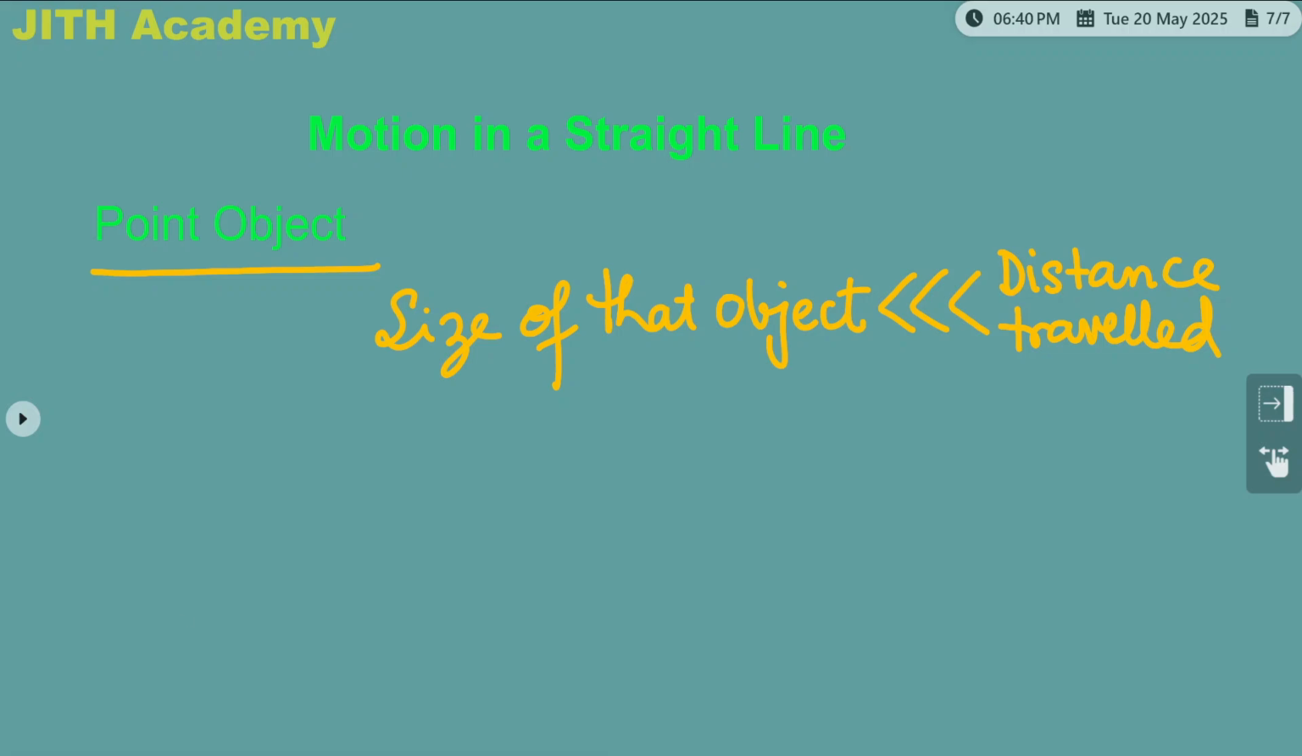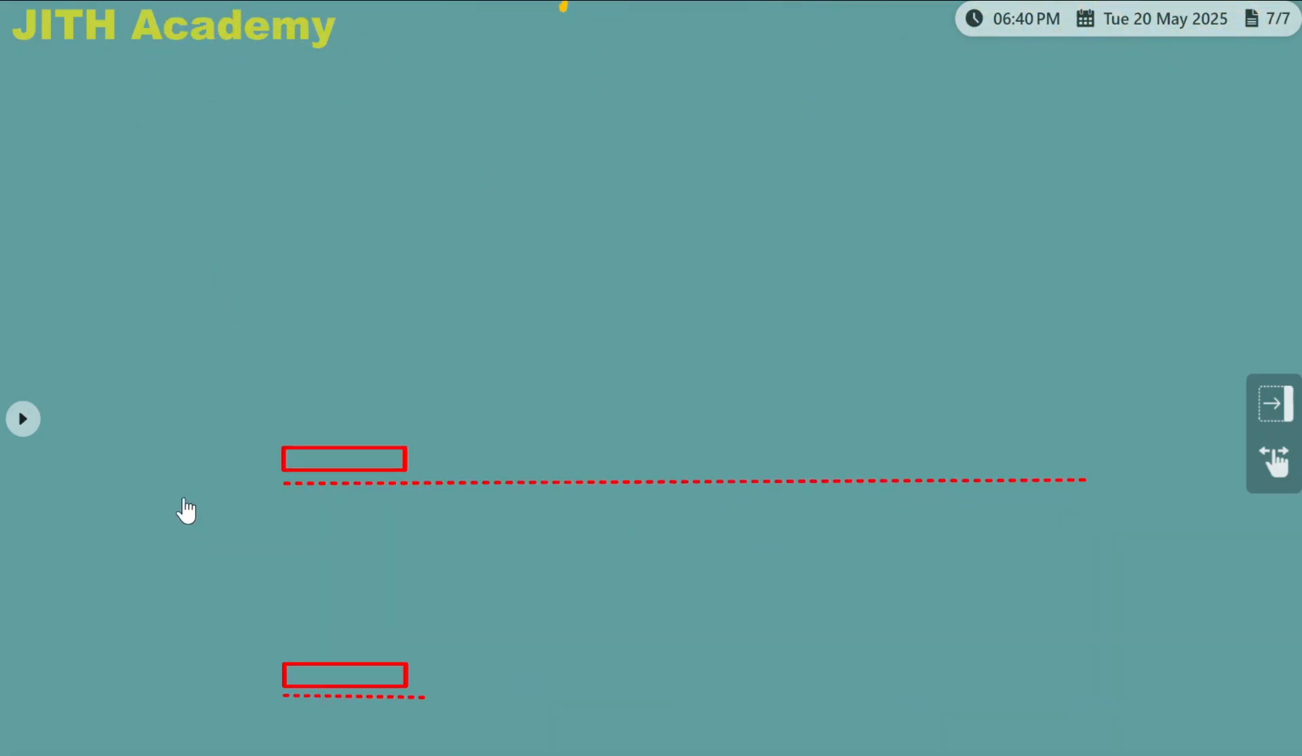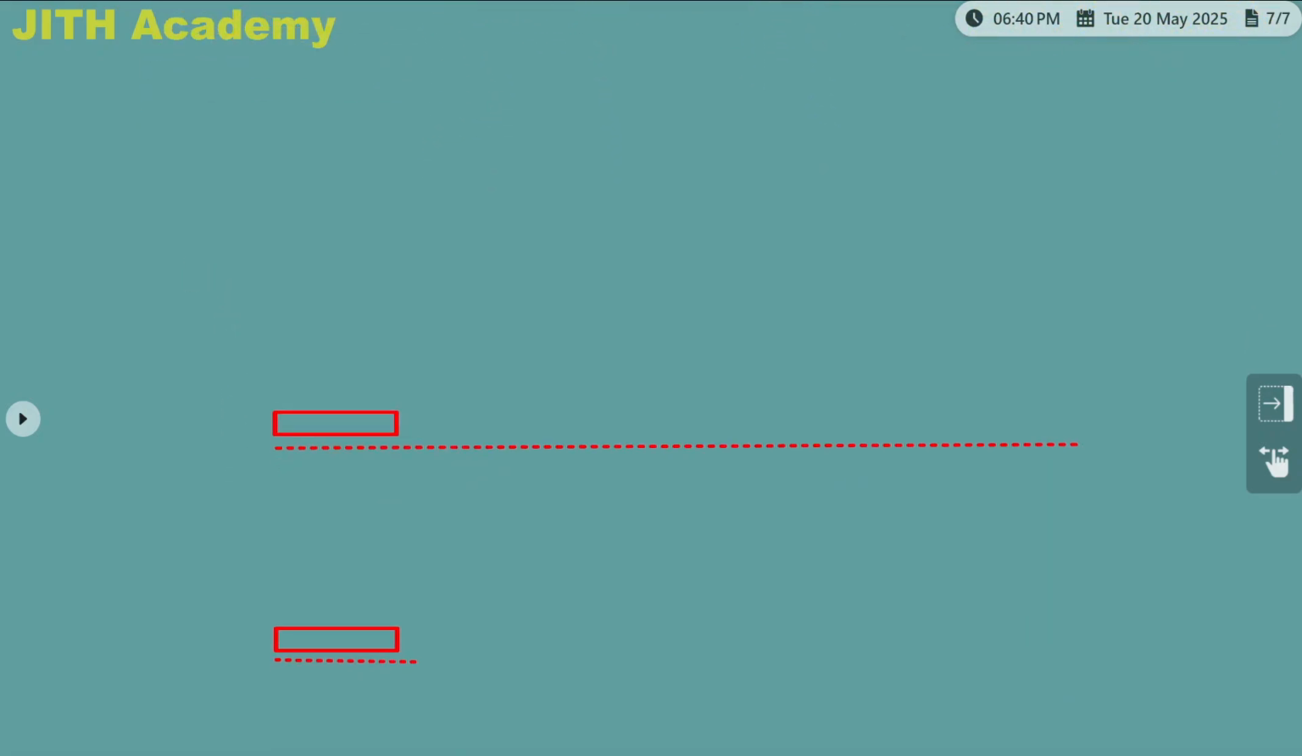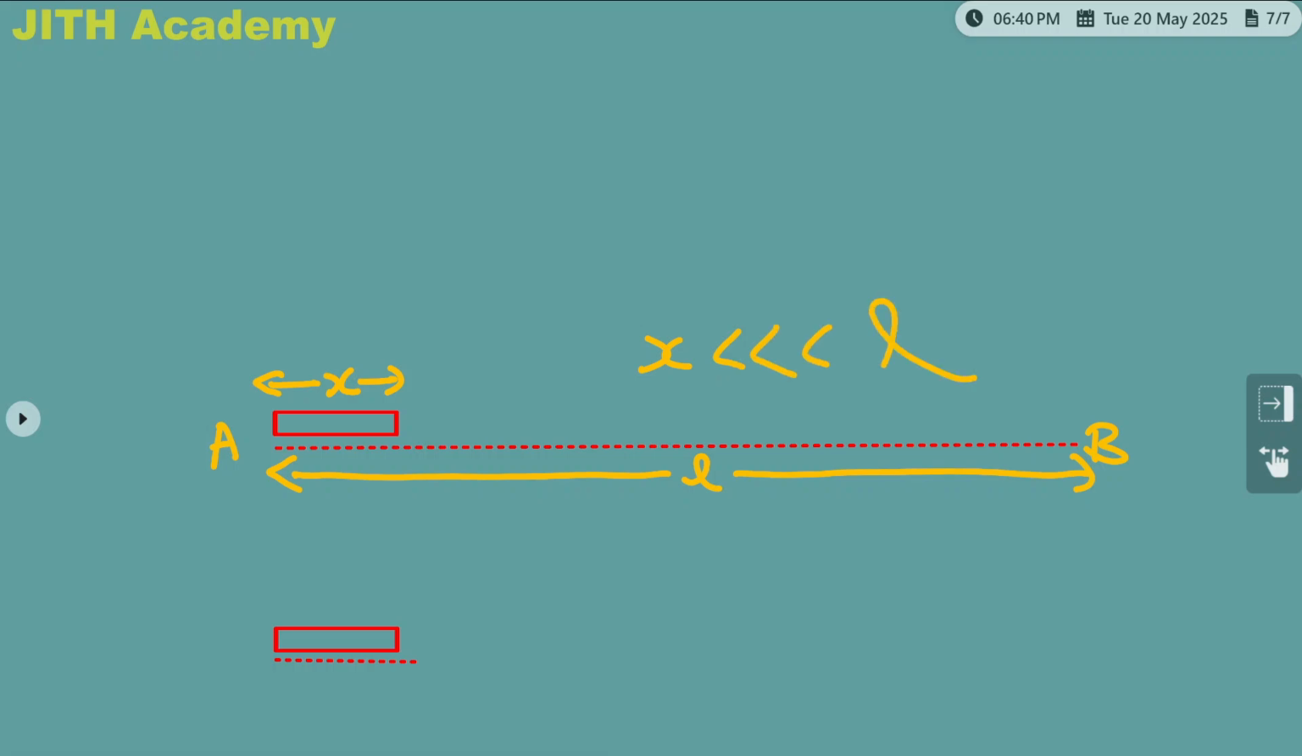Let me take this as a train whose length I will take as x, and it is traveling from some point A to some point B, and the length of that track is L. Clearly we can say that x is much less than L. From this I can say this train is a point object.